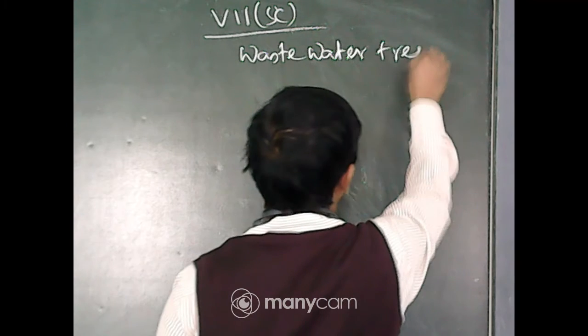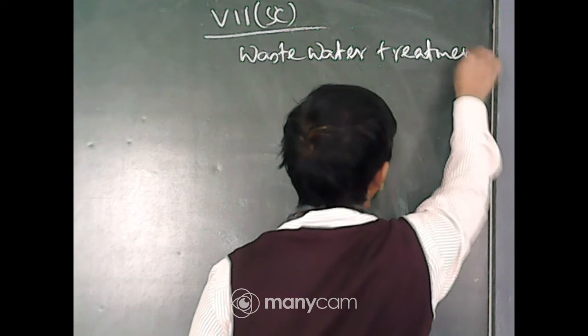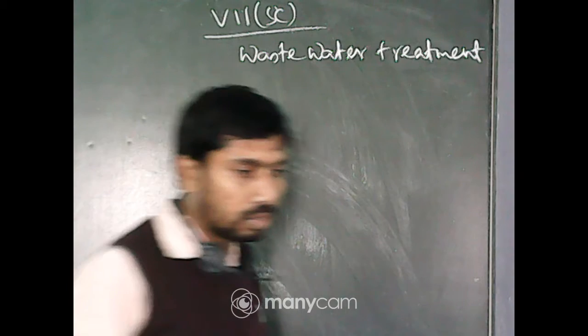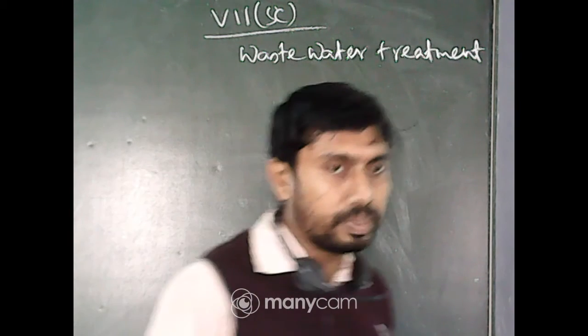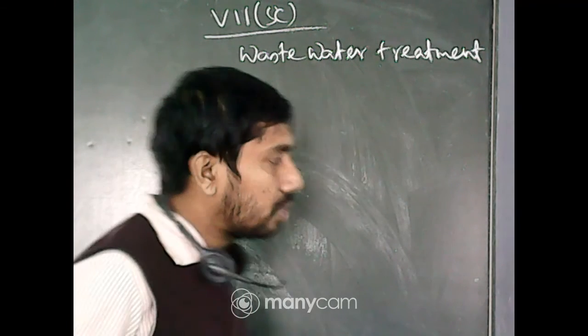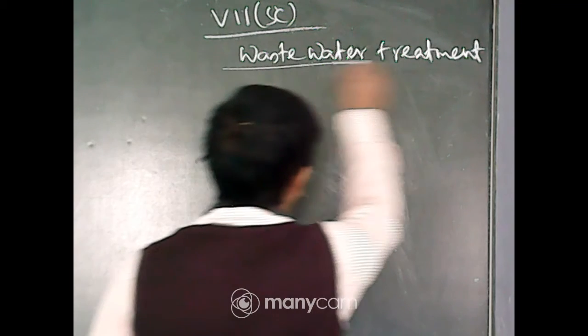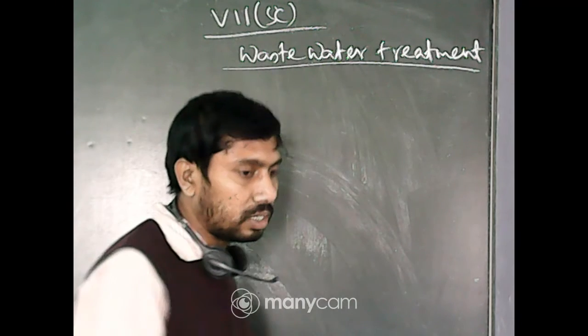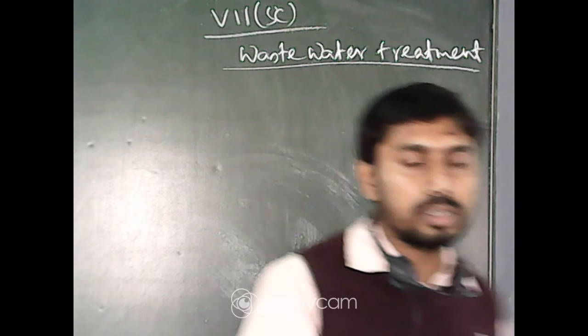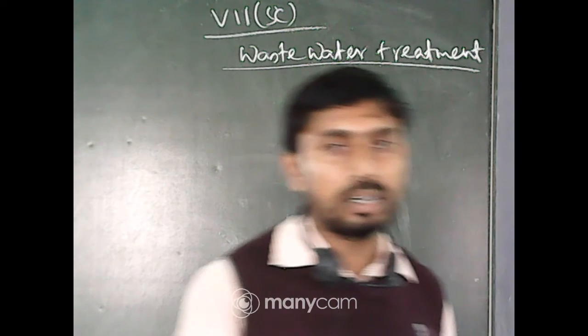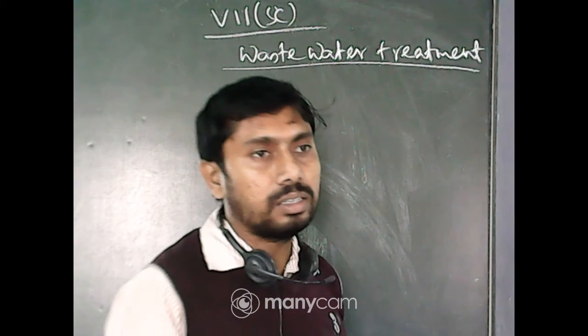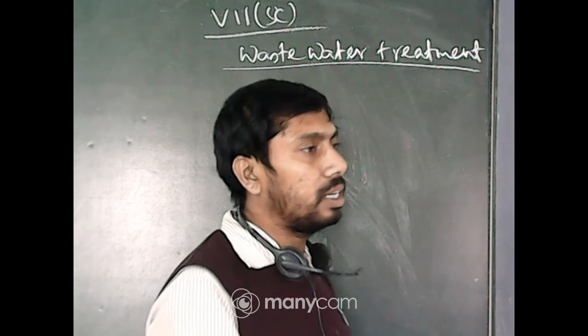What are the objectives of that process? Day by day the usable water is becoming less, we are using the underground water and the rainfall is decreasing day by day.